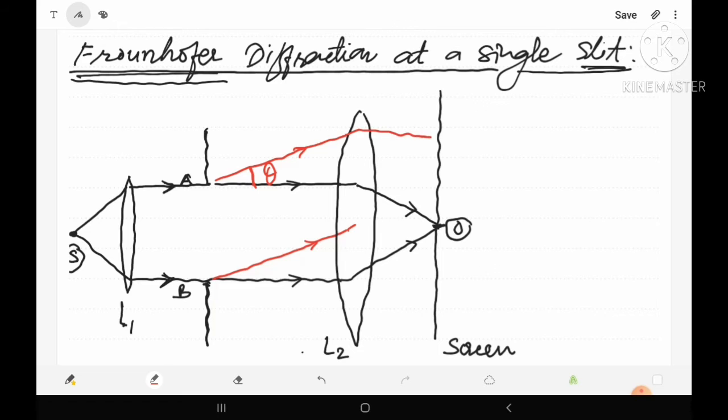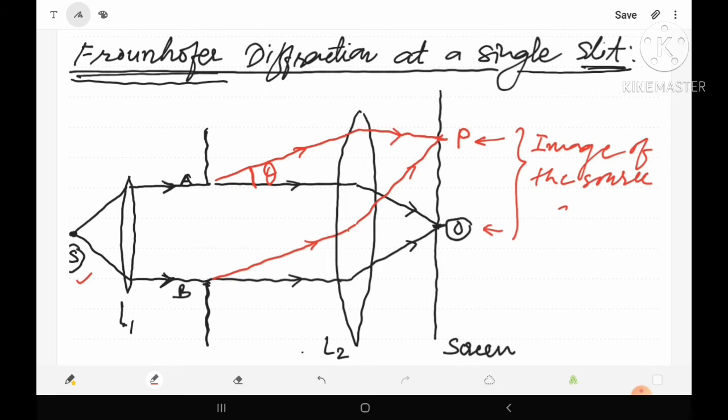Suppose this is the point P. At point P the deviated light will be focused, means the image of the source S will be formed at point P also, but its intensity will be slightly less than the intensity at point O. So at point P and at point O we will find the image of the source S. This is the experimental arrangement of Fraunhofer diffraction.